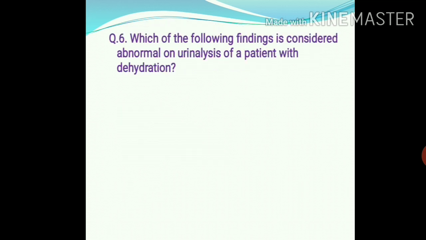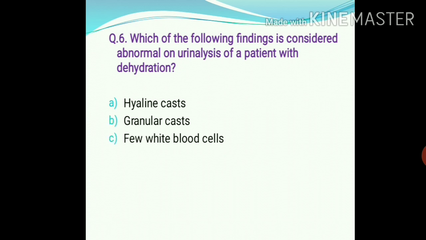Next, question number 6. Which of the following findings is considered abnormal on urinalysis of a patient with dehydration? Option A, hyaline casts, granular casts, few white blood cells, proteinuria of 150 mg per deciliter. So the right answer is option D, that is proteinuria of 150 mg per deciliter.